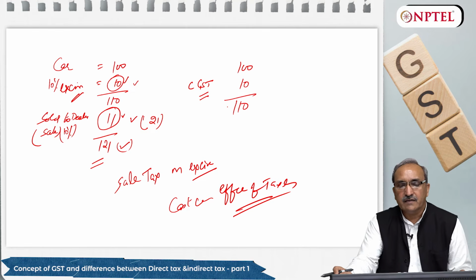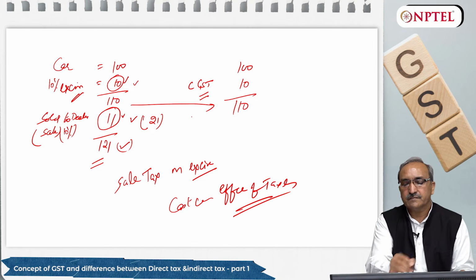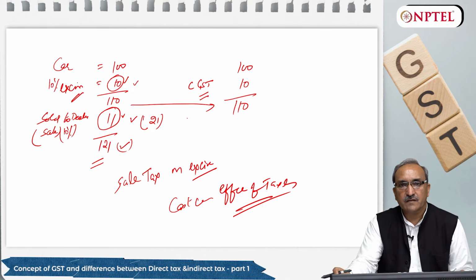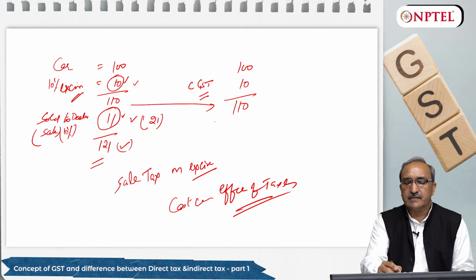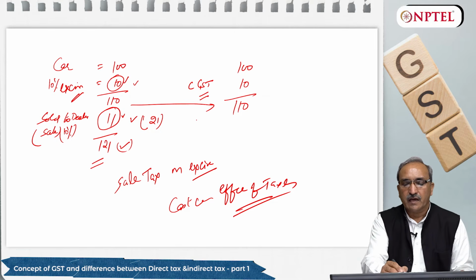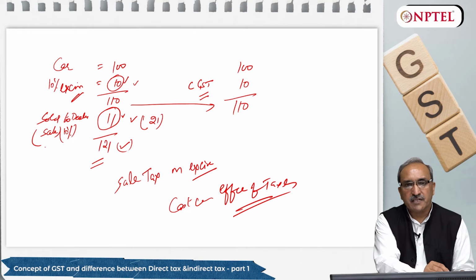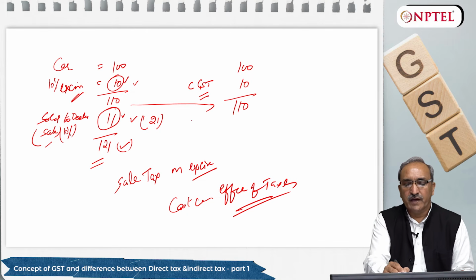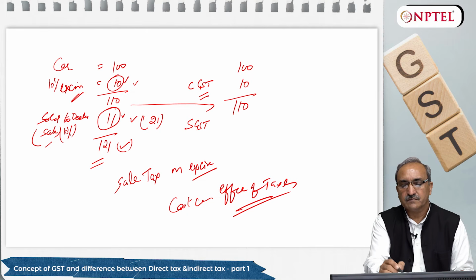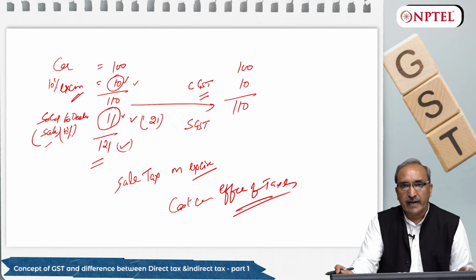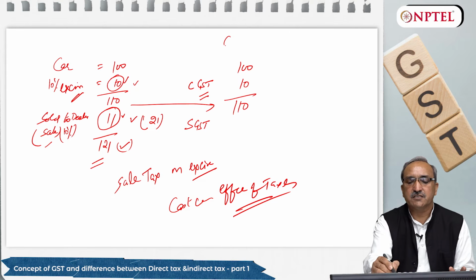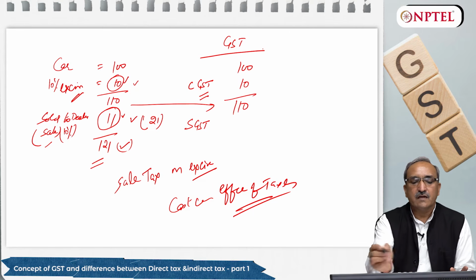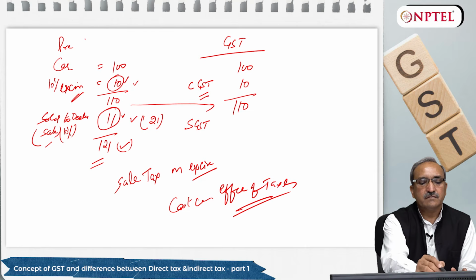The car value is 110. There is no difference till this stage. Now further, when the dealer buys a car for selling further to the consumer, here GST makes a difference. Here in place of sales tax or VAT, we will be having state GST. And GST says, this is the GST regime, and this is the pre-GST regime.